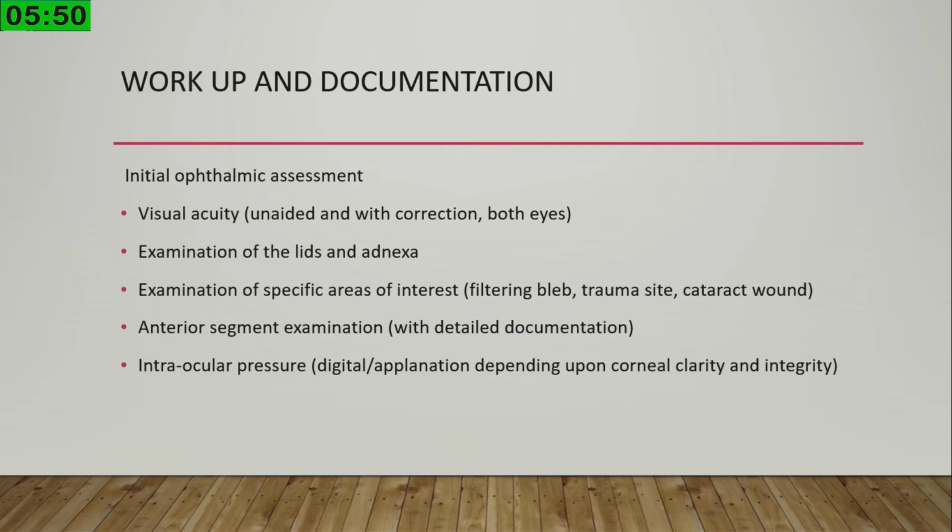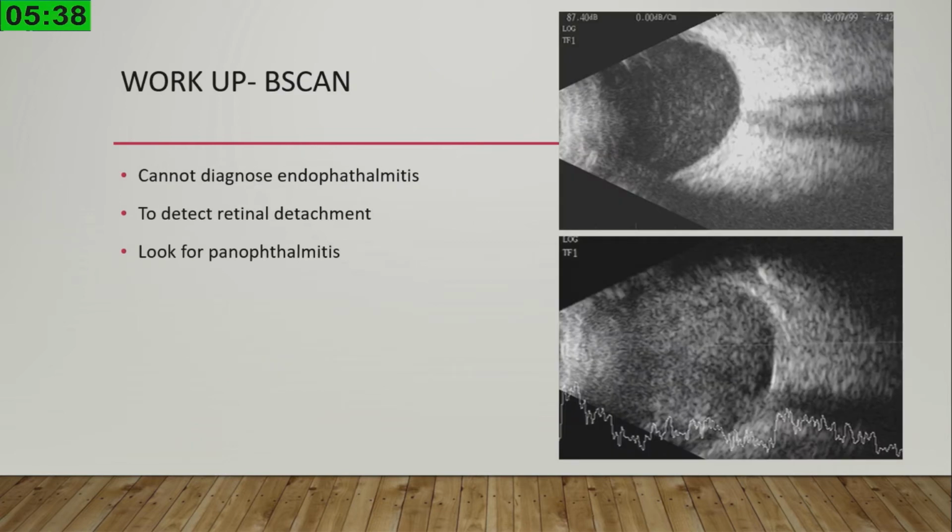Because all these cases have a good potential to be a medico-legal case, you have to properly do the documentation, and all examination findings have to be well noted down. If you have a good fundus view, which is very rare in these cases, you should do a thorough indirect ophthalmoscopy and note all the findings. You may have retained lens matter, or a retained dropped intraocular lens. All this has to be visualized and documented, but most of the time we don't have a good posterior segment view. So B-scan is the most essential tool for pre-op assessment of these cases.